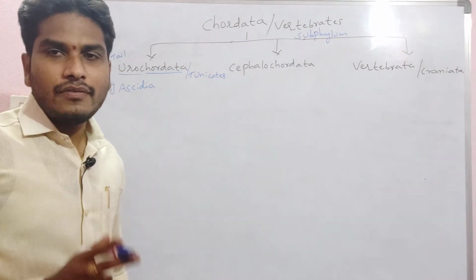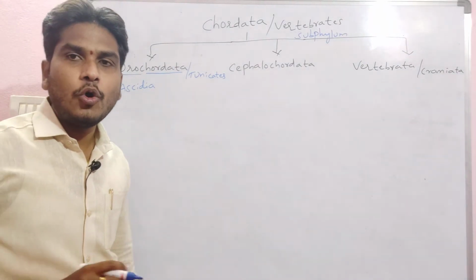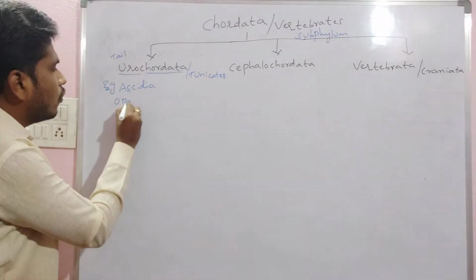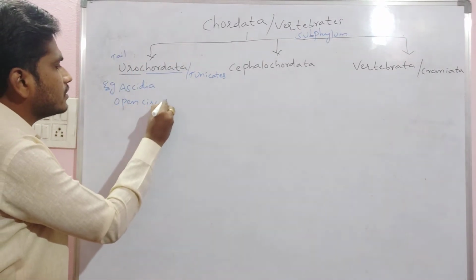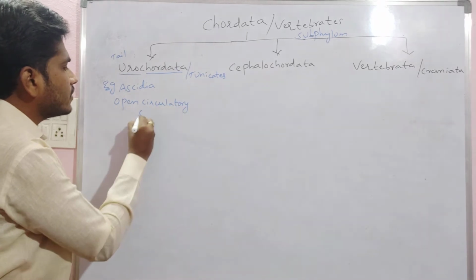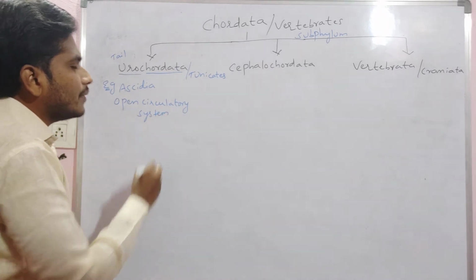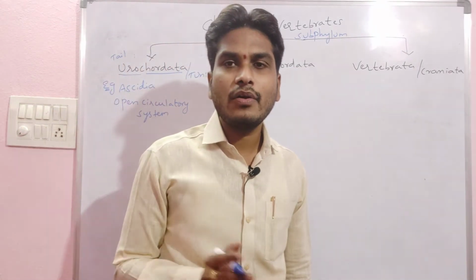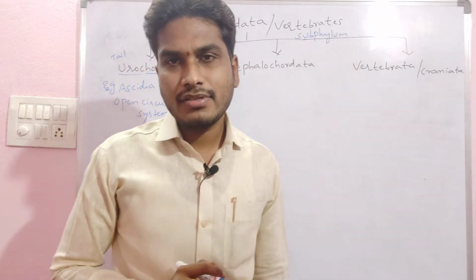And remember this point always: Urochordata always have an open type of circulatory system. It means in the Urochordata, blood vessels are absent. That is what we call an open type of circulatory system.